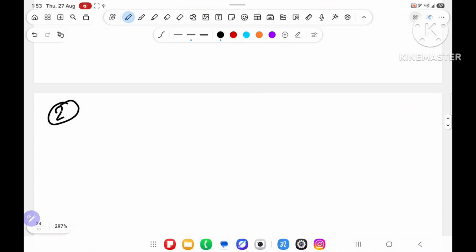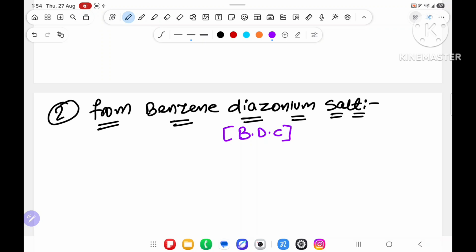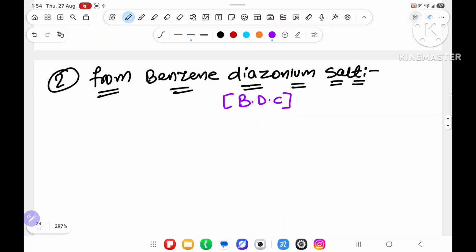The second method to prepare phenol is from benzene diazonium salt. Benzene diazonium salt, in short form we will write BDS. BDS means benzene diazonium salt. What we will do in that? First of all, we will take aniline.